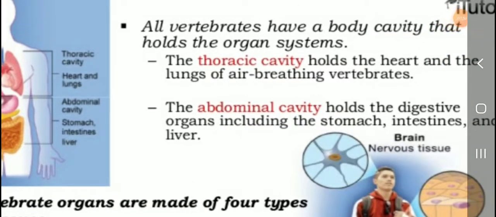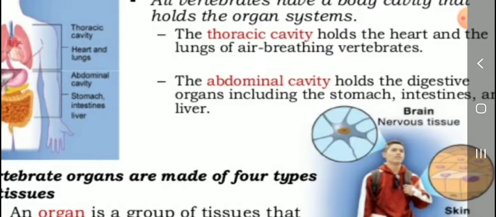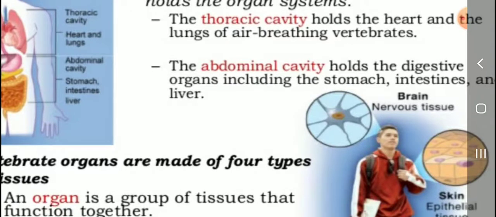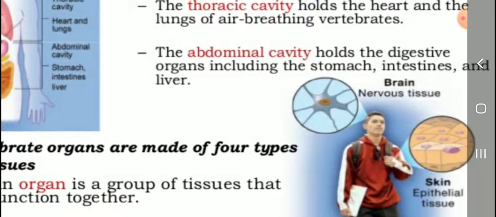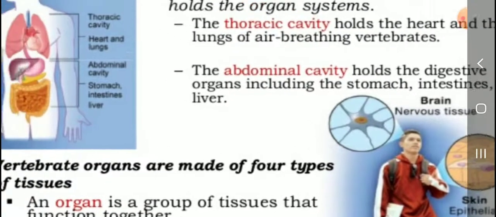The thoracic cavity holds the heart and the lungs of air-breathing vertebrates. Next, the abdominal cavity holds the digestive organs including the stomach, intestine and liver.